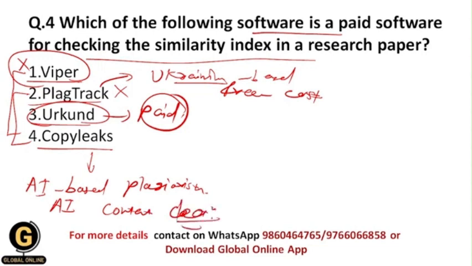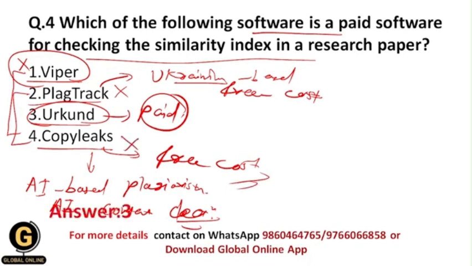Okay, and that's why this is again the plagiarism detection software, and this is free of cost. Okay, this is again free of cost, and that's why this option gets eliminated. So your correct answer is 3, that is Urkund. So Urkund is a paid software for checking the similarity index in a research paper.